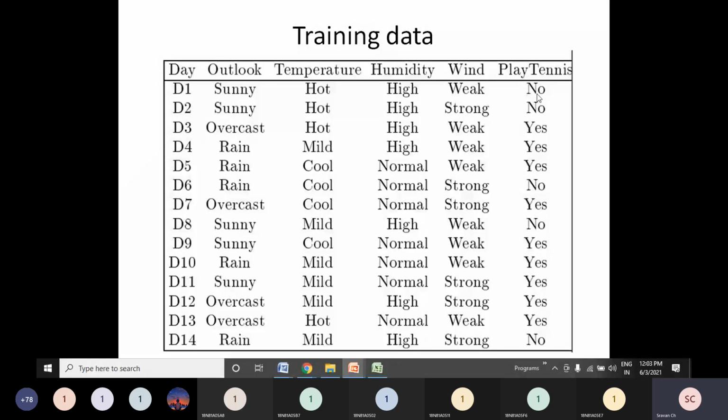So friends, if in this example all values are yes, yes, yes, yes, it means that out of 14 records, if all 14 values are yes, what my machine learning model will learn is under what circumstances the answer is yes. That is what I am going to learn. But I am not aware of the fact that there is another possibility called no. So please don't assume that these 14 records are showing yes.